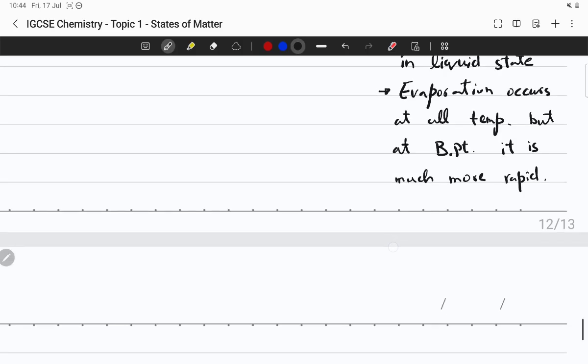At room temperature or slightly above, below the boiling point, evaporation is taking place. The particles with more energy are escaping, but it's a much slower process.